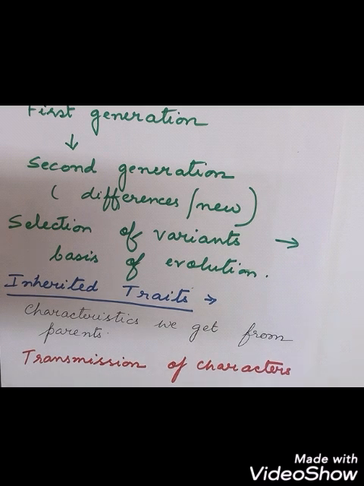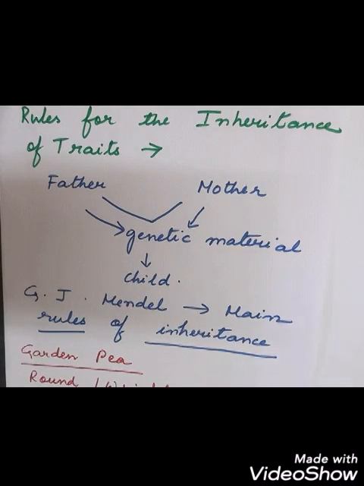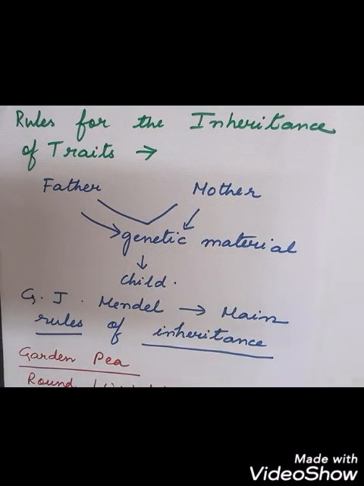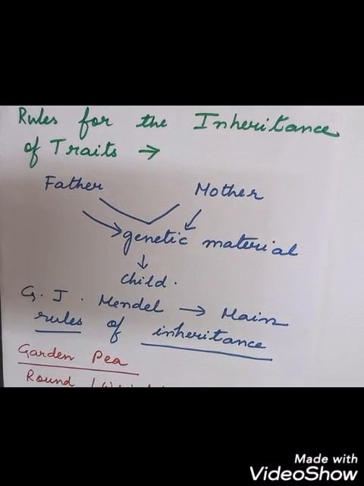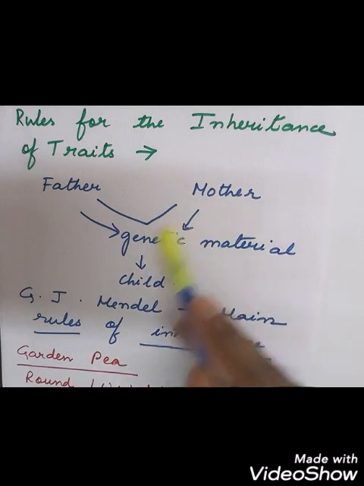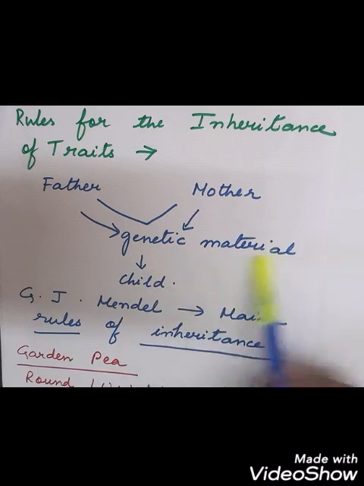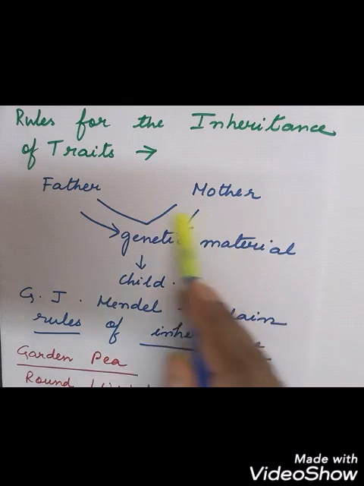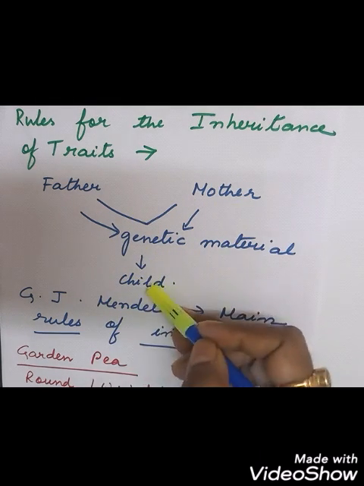And this transmission of character is called what? Heredity. Now we will talk about some of the rules of inheritance for the traits, for the characteristics. Okay, so what are the rules? First of all, as we can see here as a gist, the father and the mother will unite during the sexual reproduction process that we have already discussed in the previous chapter. They will give some genetic material from each side. Some genetic material will come from the father, some will come from the mother. Then there is a mixture of genetic material and that comes to the child.